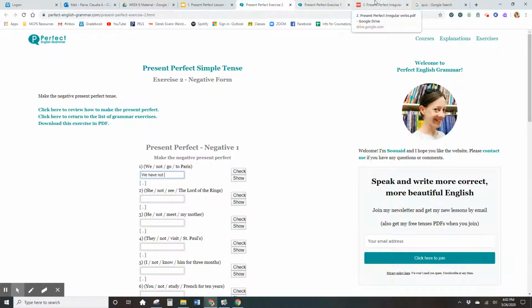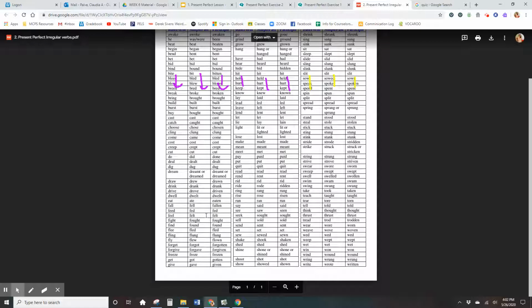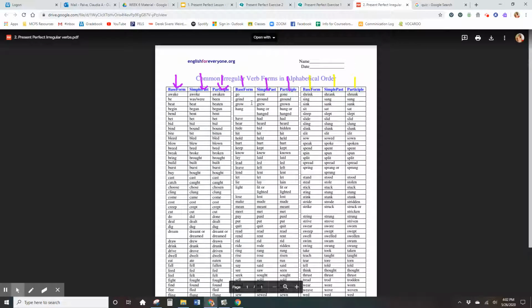Let's look at the list of verbs here. Go, go. Let's see. Where is it? Go, right here. So go in the past is went, but we have to use the past participle.